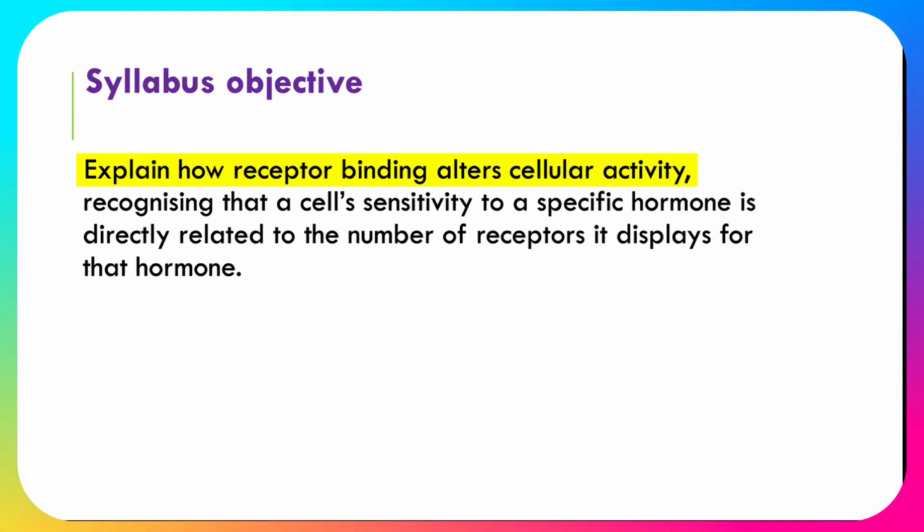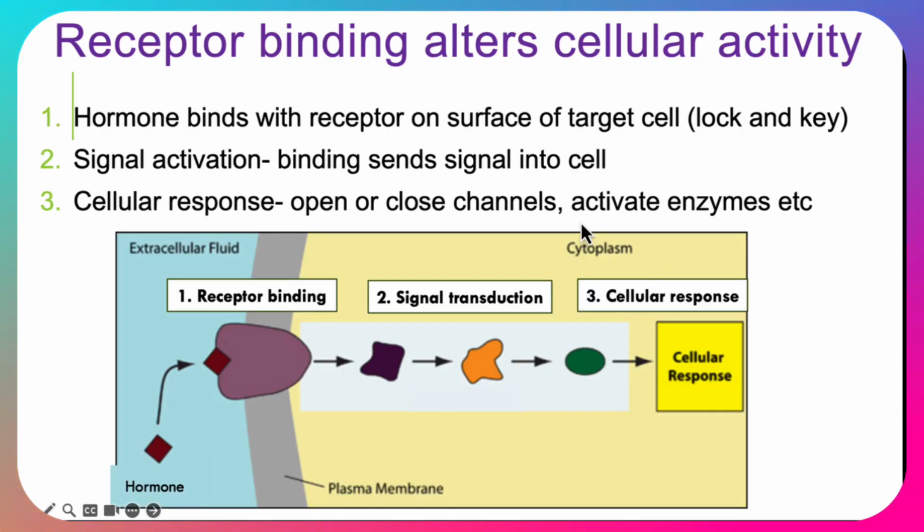So one of the things we need to talk about is how receptor binding, so binding of the hormone with the receptor, alters cellular activity. Think about that signal transduction that we talked about with neural homeostasis. And then we need to talk about the sensitivity as well. So receptor binding alters cellular activity. We have our hormones that bind with the receptors like a lock and a key. So they're very specific on the surface of the target cell.